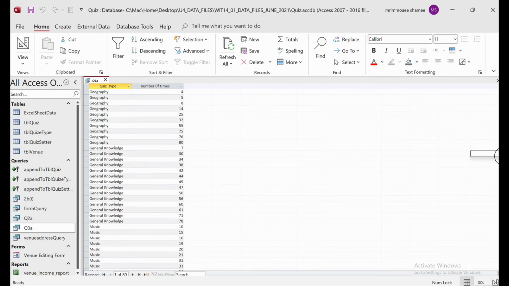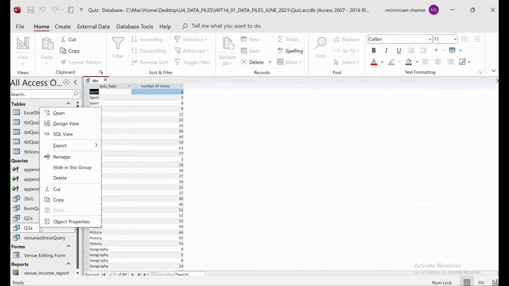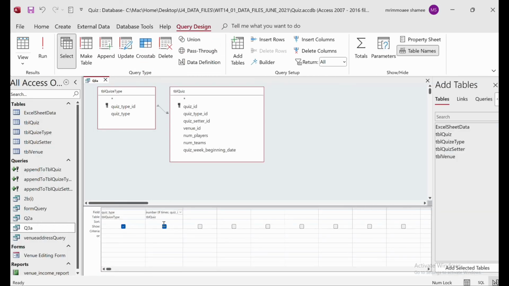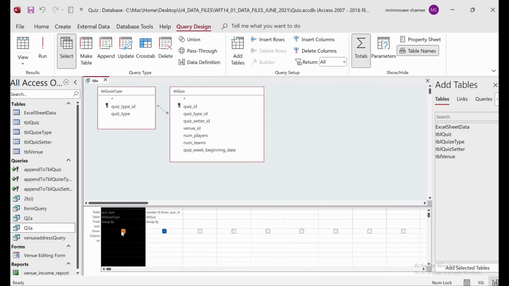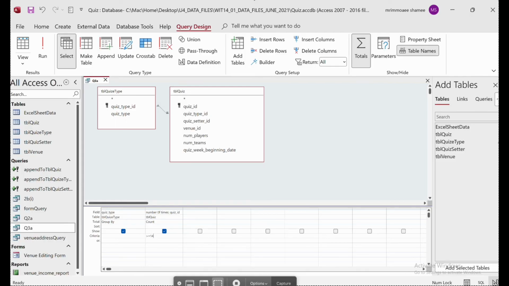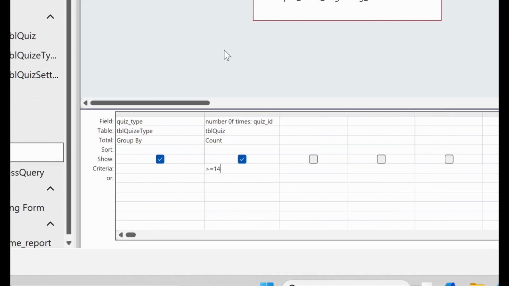So what do we have to do? We have to count it, right? So based on that, we have to add the count function as well. So when you go to the design, we add the totals, right? Inside the totals, Group By is automatically set by default. So this one we don't need to do anything, but here we need the Count, right? So we did the count. Now there is another logic, which will fall under the criteria. They said it should be at least 14 or more, right? So that means we will take the 14 like this. Yes, if I zoom in a little bit, you can see this is the way I did it, right?